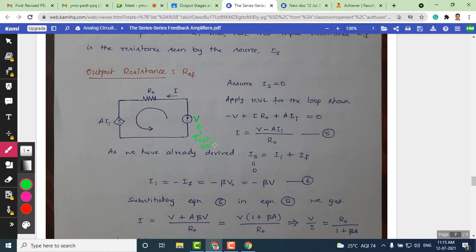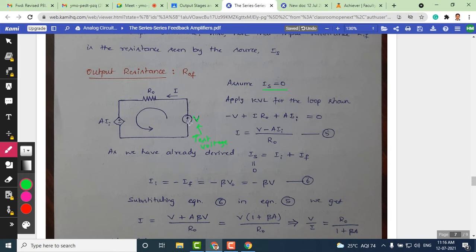The voltage required only here is to measure the output resistance. And also, as I mentioned, we must assume IS as 0, so there should not be any input signal current flowing in the circuit here. Now with that we can apply KVL for this loop shown here. What is the resulting equation?